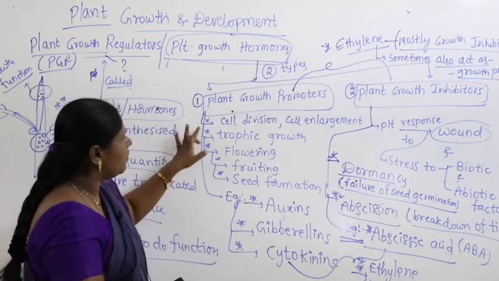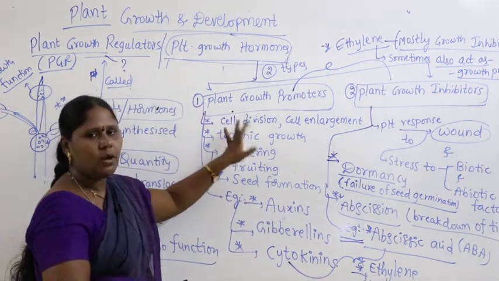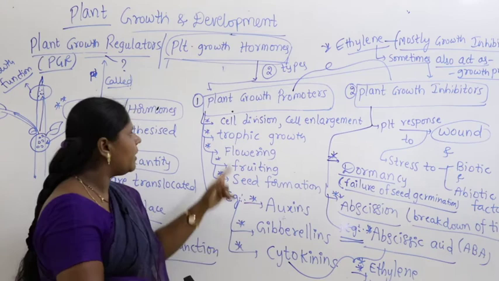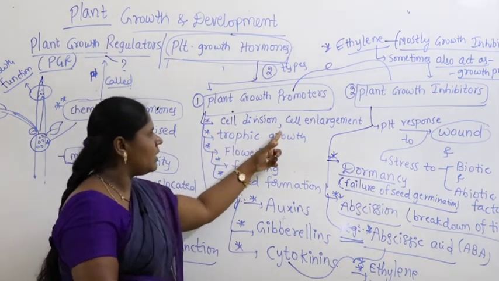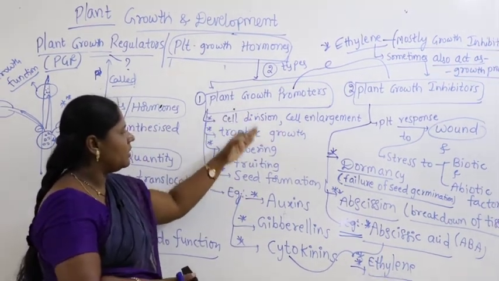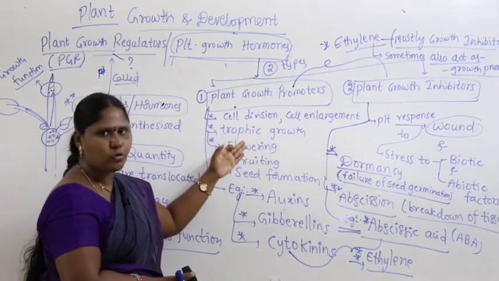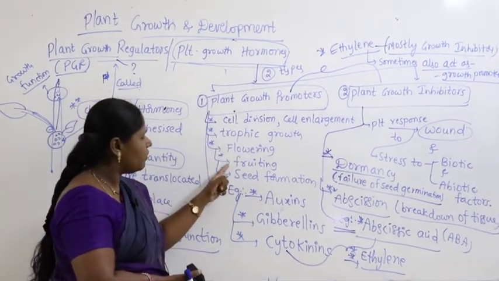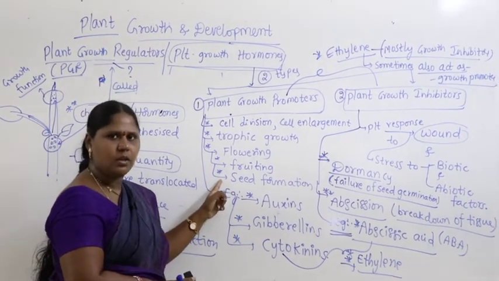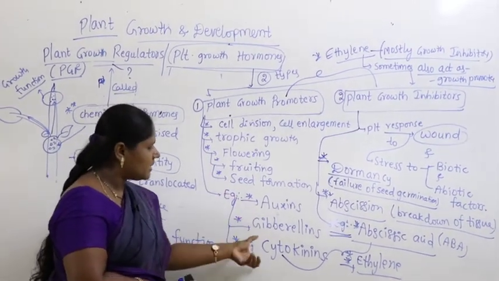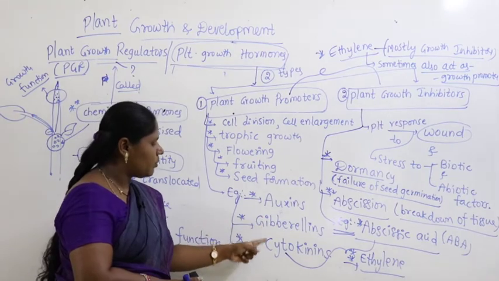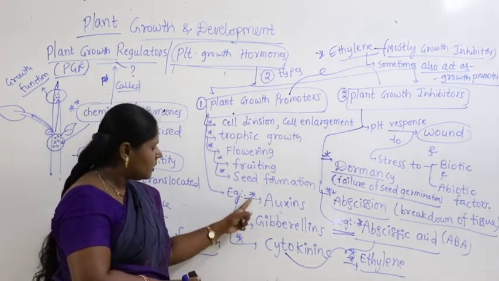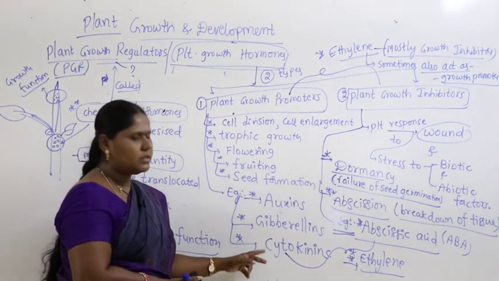What are these plant growth promoters? They promote growth. What growth activities are promoted? Cell division, cell enlargement. When these are there, all this will happen. That means tropic growth, phototropism, geotropism, flowering, fruiting, seed formation. So, which can we take as examples? Plant growth promoters are nothing but three: auxins, gibberellins, cytokinins.